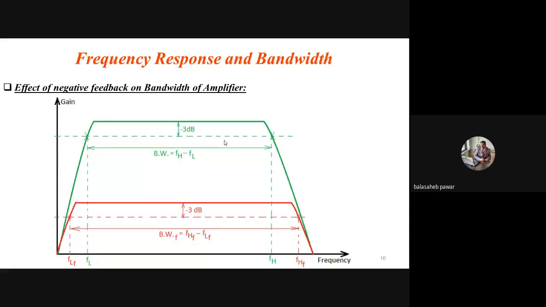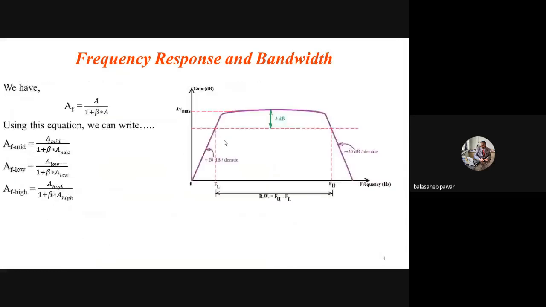So the bandwidth with feedback we can simply determine as again the same difference between the higher cutoff frequency and lower cutoff frequency with feedback. That means it will be FHF minus FLF. Here you can also easily compare the bandwidth with and without feedback, and we can conclude the bandwidth with feedback is much more as compared to the bandwidth without feedback, correct? And the same thing mathematically we will go on to discuss today, right?